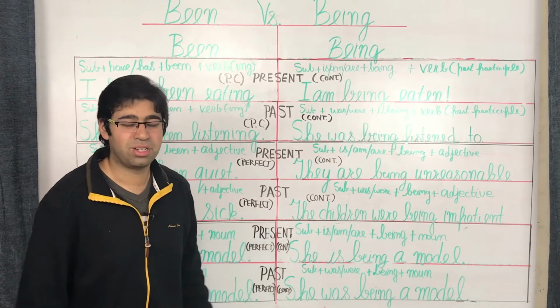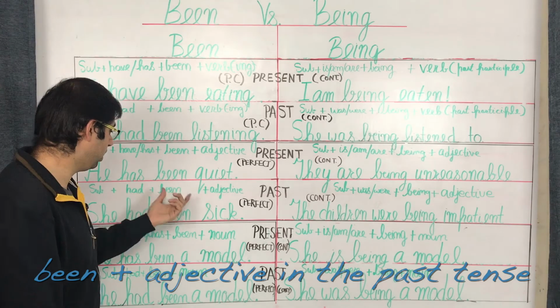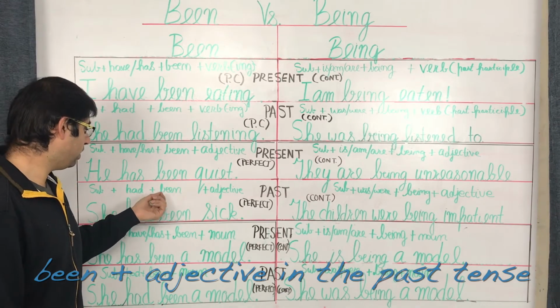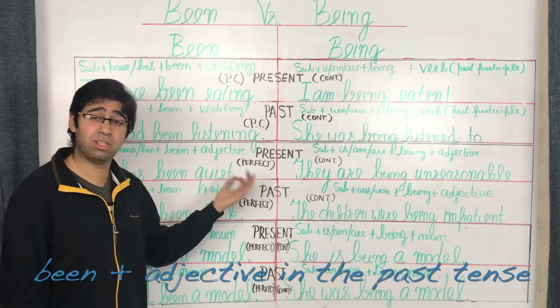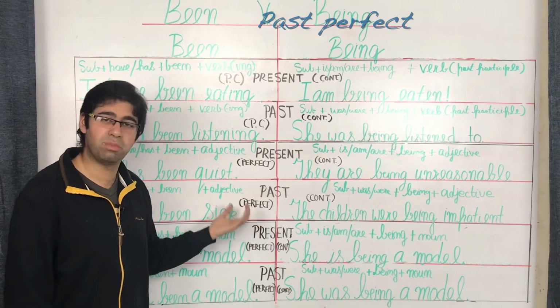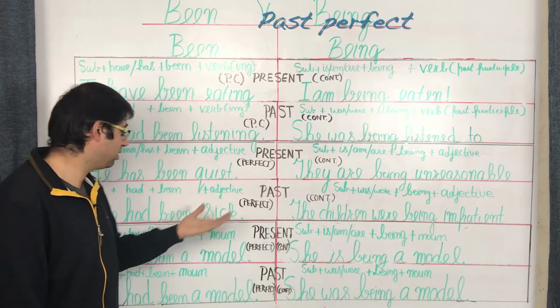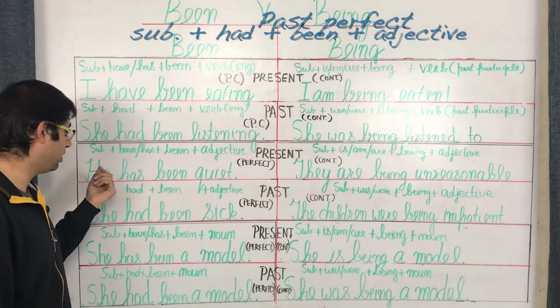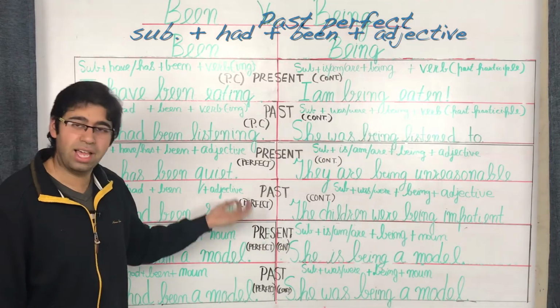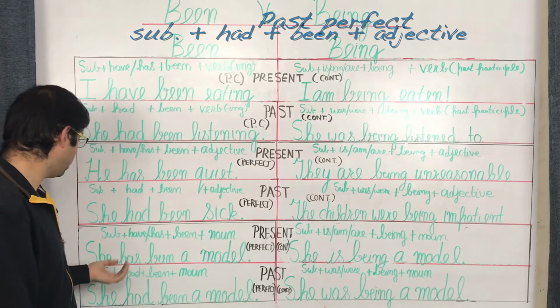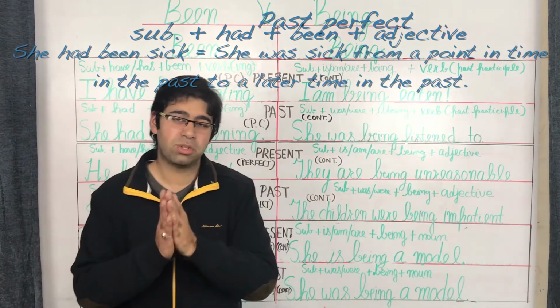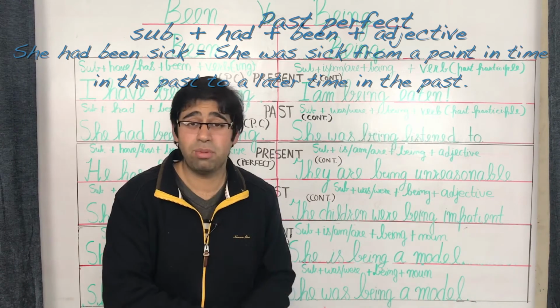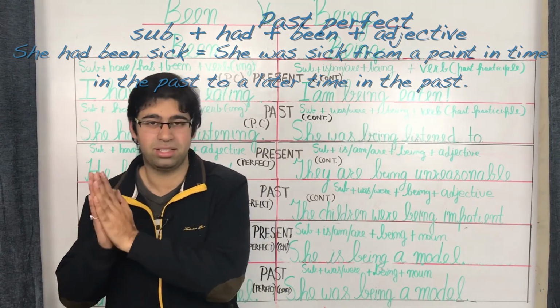And now let's go ahead to the adjective. We come down here. So we've got the interaction of been with an adjective, this time in the past. Whenever that happens, it's done in the past perfect structure. So you've got a sentence structure as subject plus had plus been plus the adjective. This will give you a sentence such as she had been sick, which once again goes on to say that she was sick at a point in time in the past to another point in time in the past again.